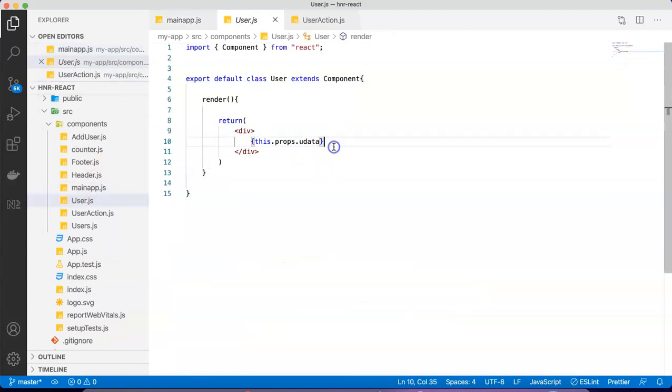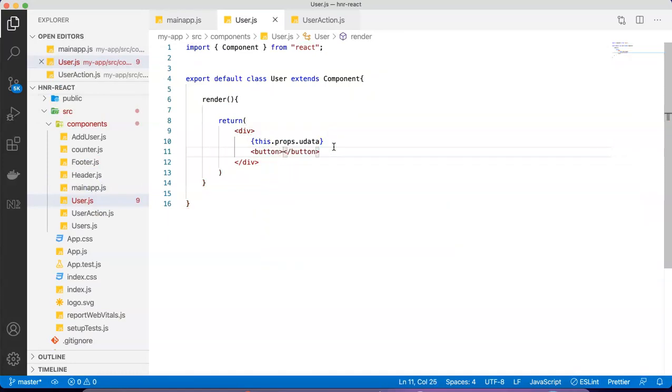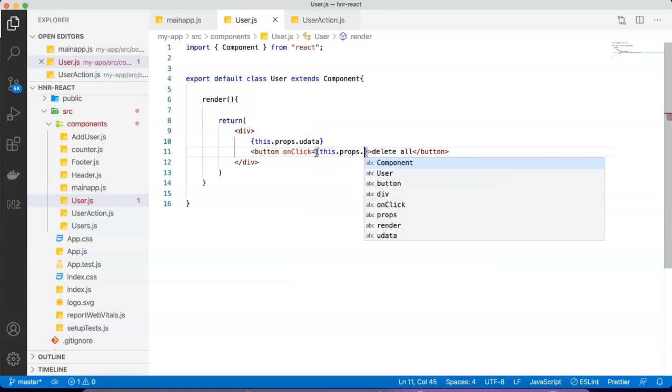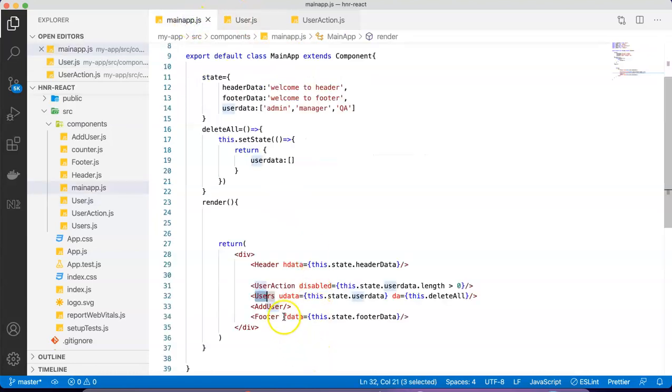In my users class, let me go back and create one new button here. I'm calling this button Delete All. And here we are saying onClick equal to this.props.DA. Let me check the name. Yeah, this is the name we have passed here, called DA.